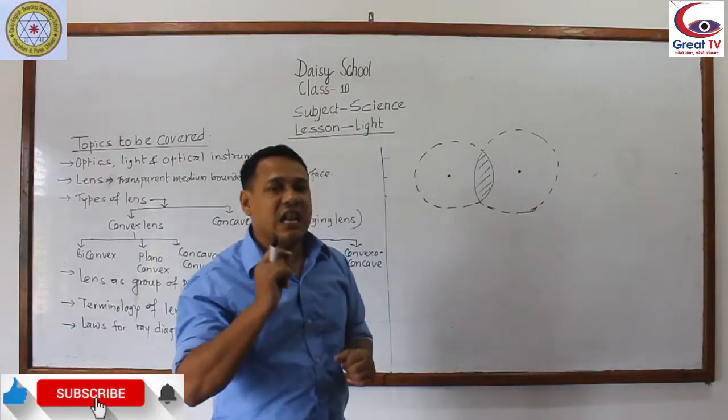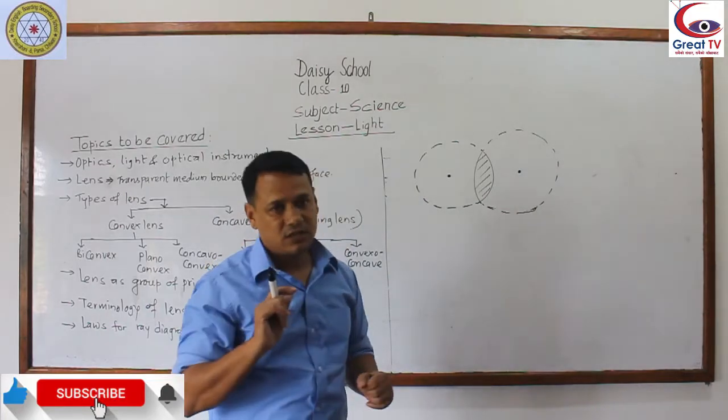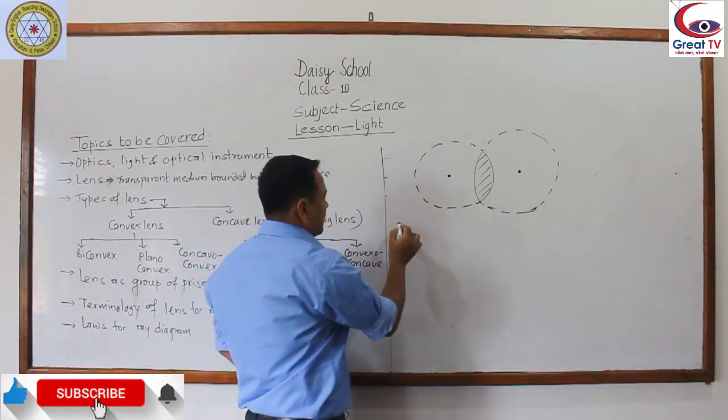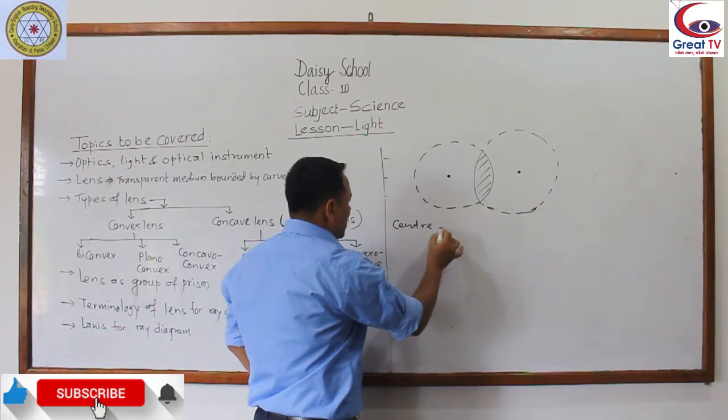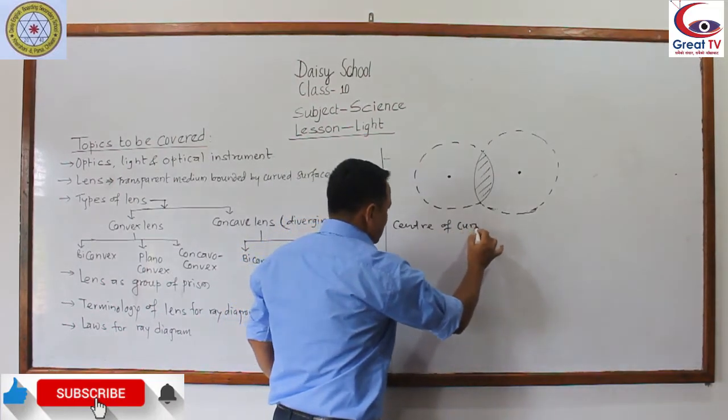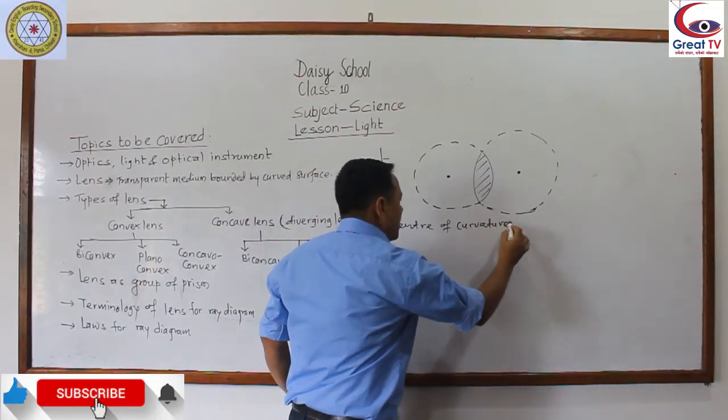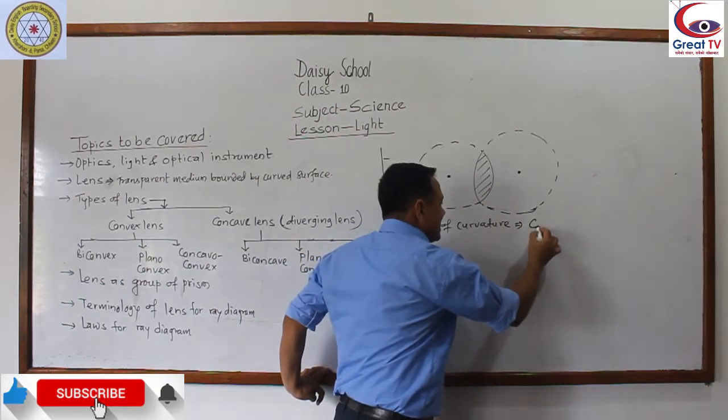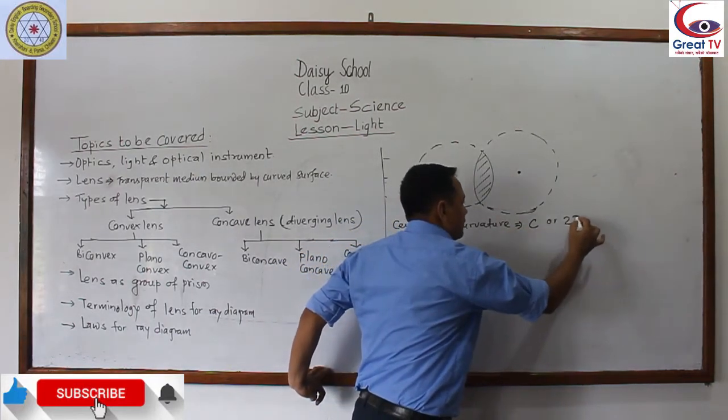The center of the sphere of which the lens forms a part is called the center of curvature, denoted by C or 2F.